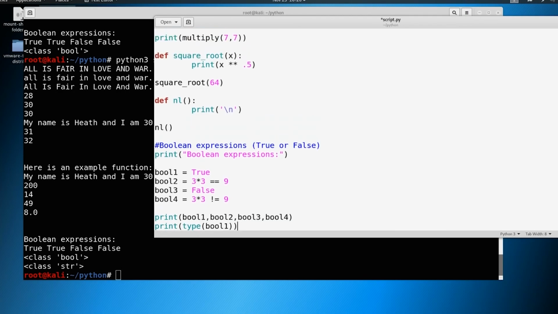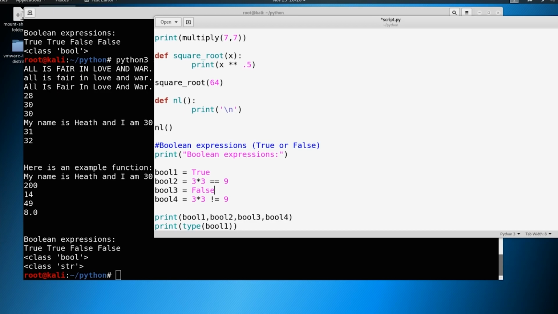So this is just an overview of Boolean expressions. We're going to use this later on, and you will see it again when we get into exploit development, but you're going to see certain things, especially when we get into loops as well. Once we start getting into looping, it'll make a little bit more sense. But you want to know sometimes if something is true or if something is false. Or when we get into conditional statements, if something is true, then do this, or if something is false, do this. We haven't gotten quite that far yet, but we need to introduce the concepts before we can build upon it.